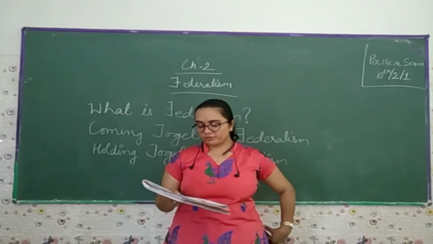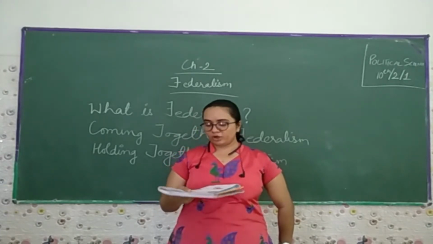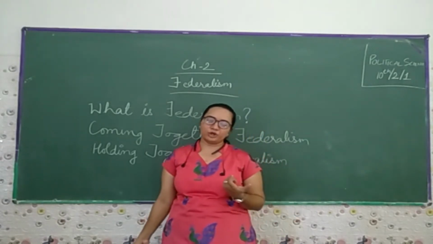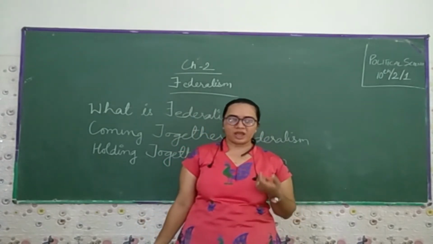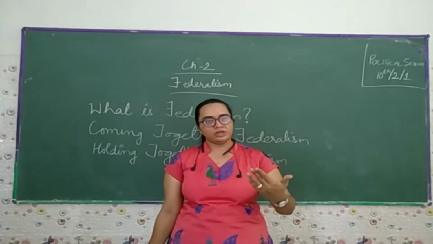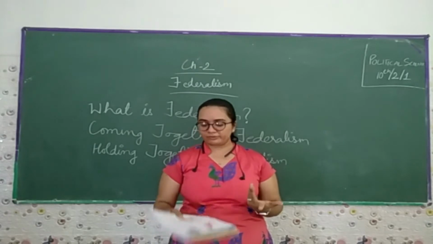One is the government for the entire country, which is usually responsible for a few subjects of common national interest. If we talk about the central government, whatever plans they have initiated in the country, they are responsible for that. Whether it's good, they are responsible for that. If it is bad, they are responsible for that.